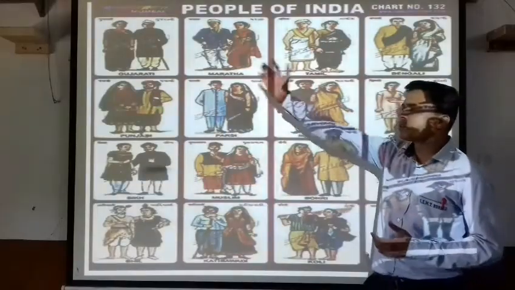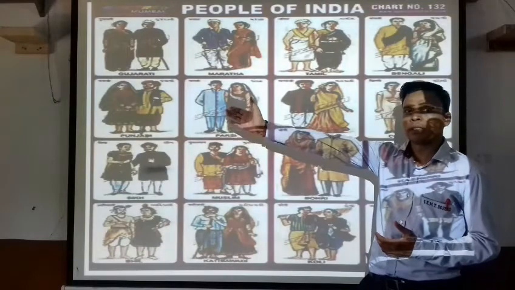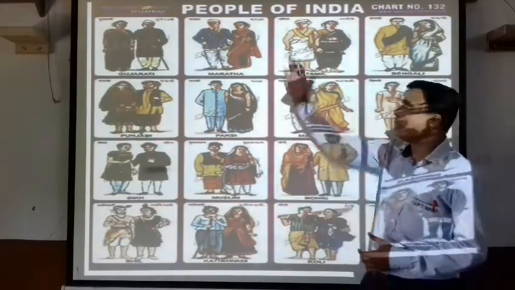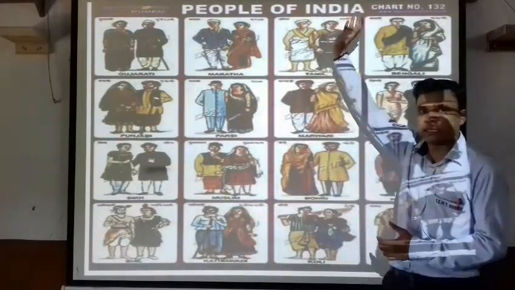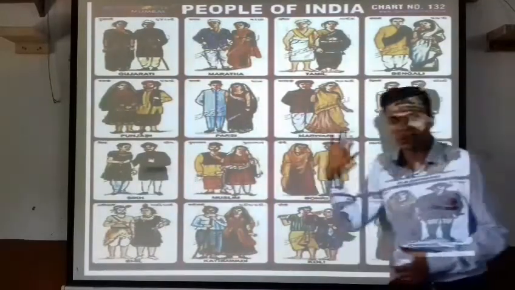Now students, tell me, what can you see in this picture? The answer is these are the people of India wearing different clothes.